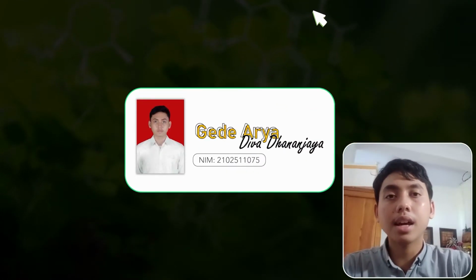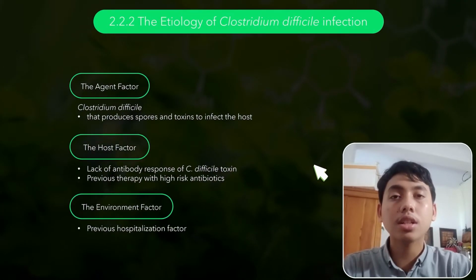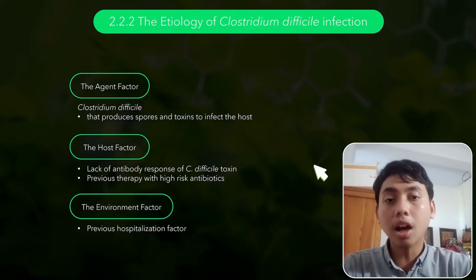Alright, at this moment, I would like to talk about the etiology of Clostridium difficile infection. The agent factor of Clostridium difficile infection is the gram-positive rod bacteria named Clostridium difficile that can produce spores and toxin while infecting the host by damaging intestinal endothelial cells.